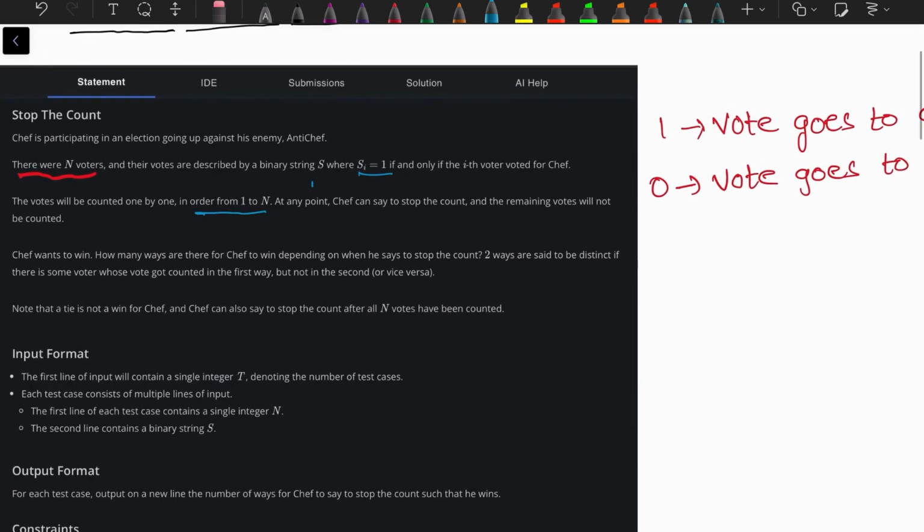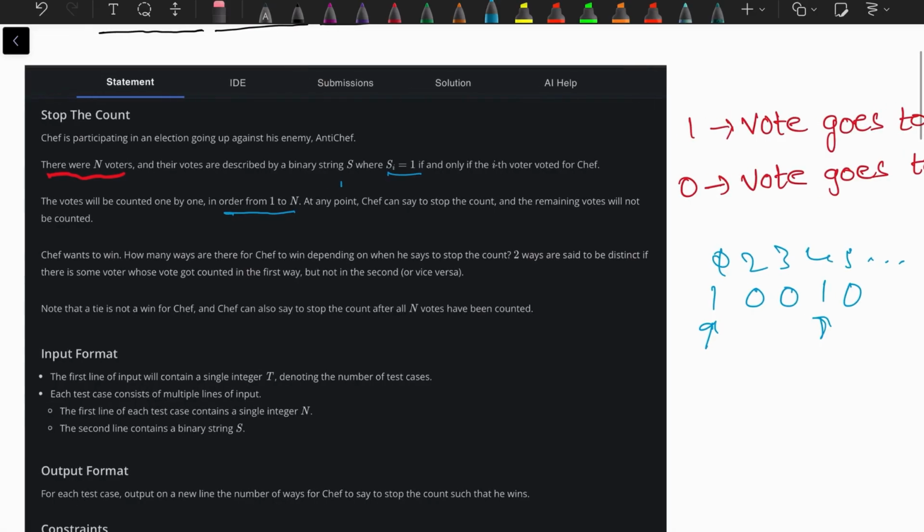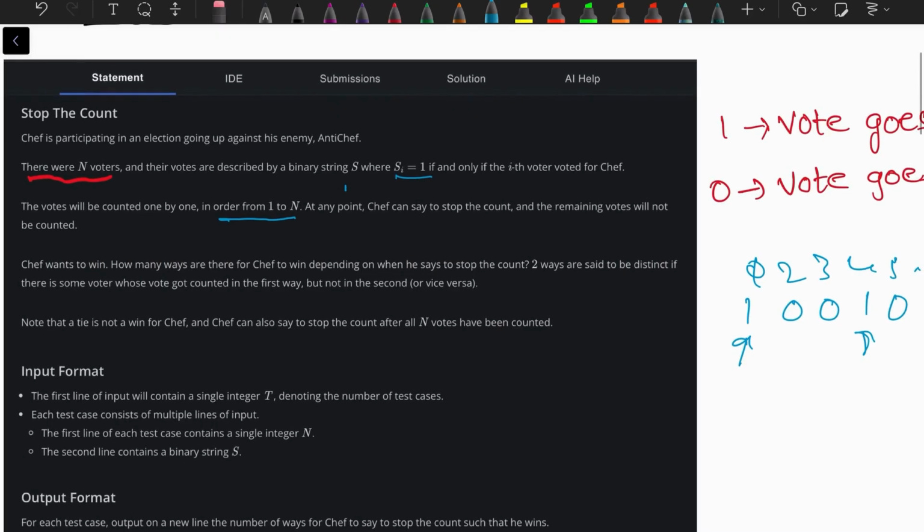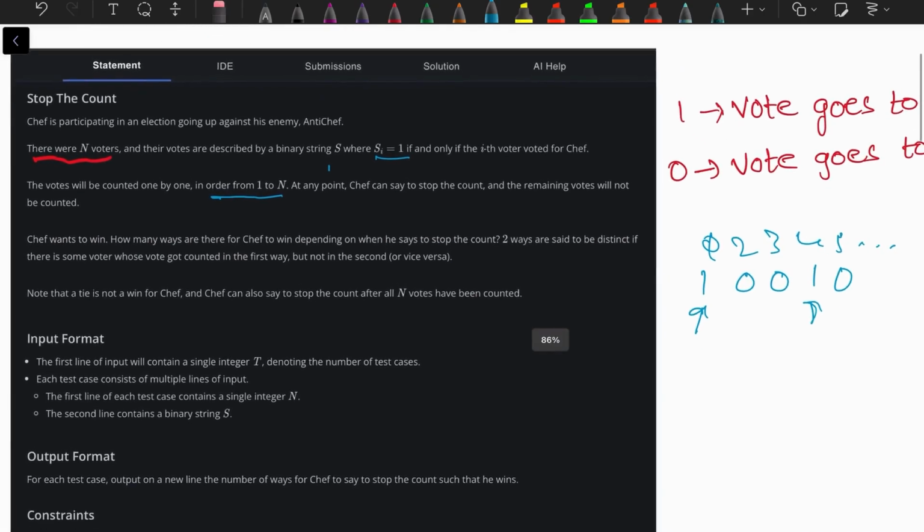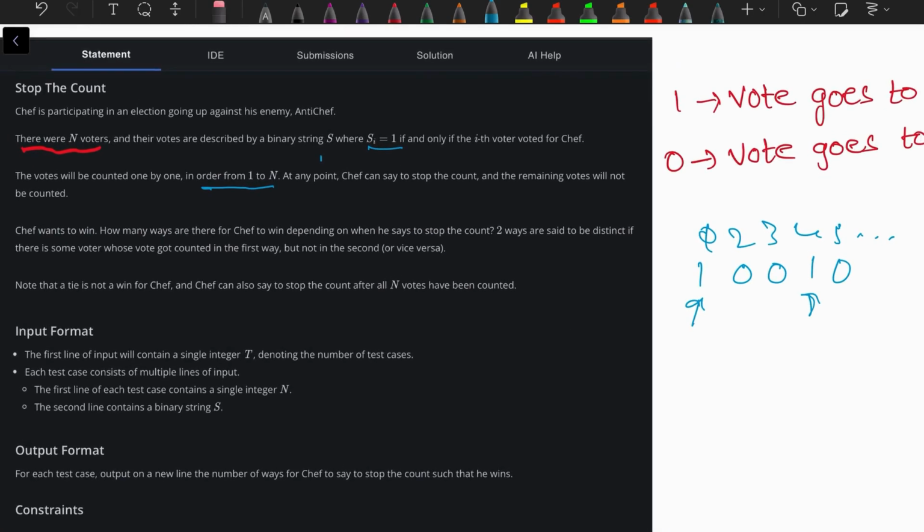This means that you cannot skip at any point. Let's say there are 5 votes: 1, 0, 1, 0, and so on. You cannot skip from the first vote to the fourth vote. You need to go sequentially, 1, 2, 3, 4 and so on. At any point, chef can say stop the count and the remaining votes will not be counted. That means at, say, the third vote, chef can say stop, and votes 4 and 5 will not be counted. The votes 1, 2, 3 will be counted.